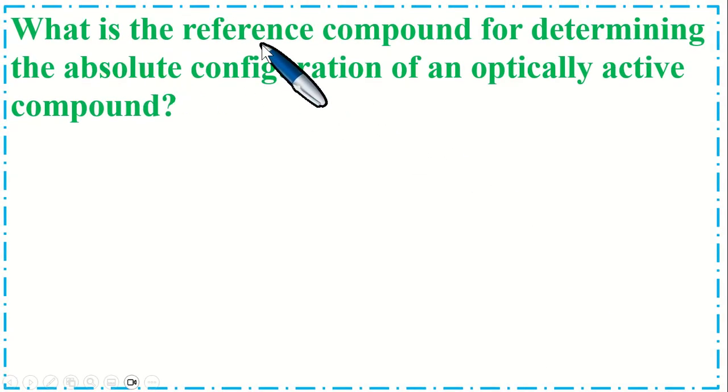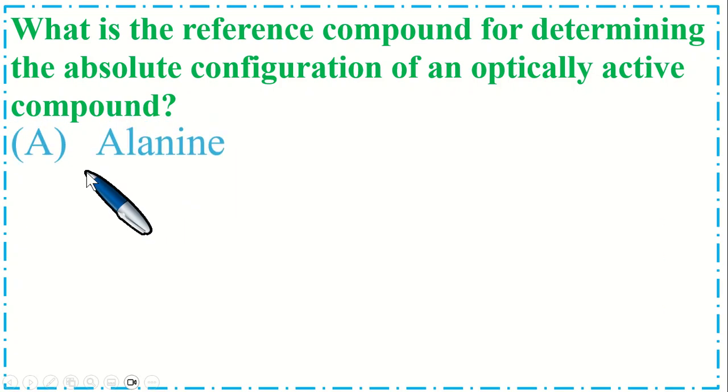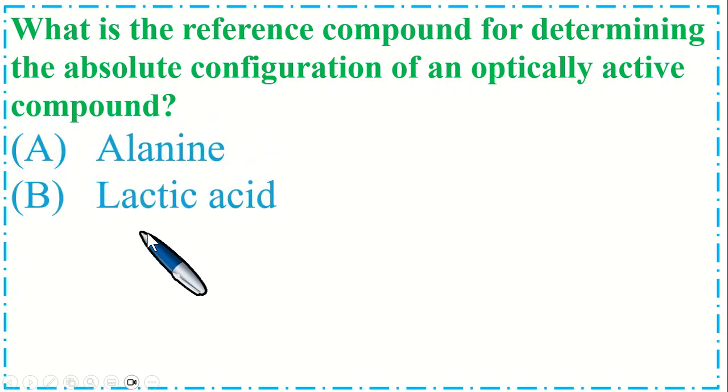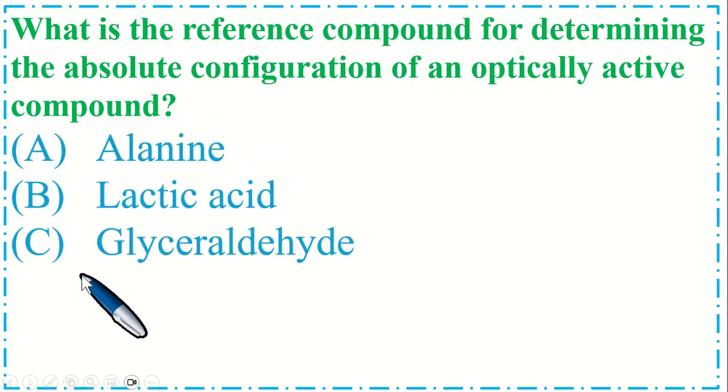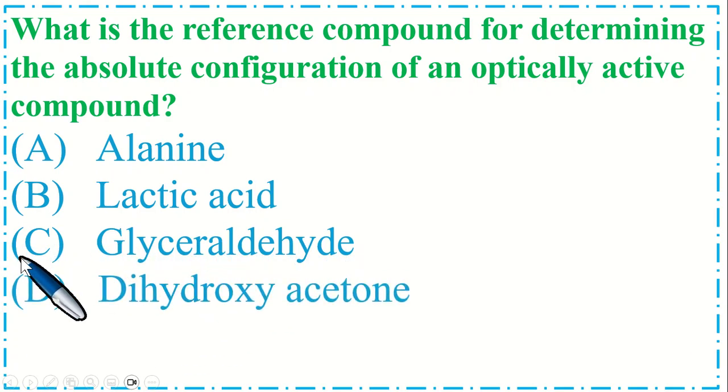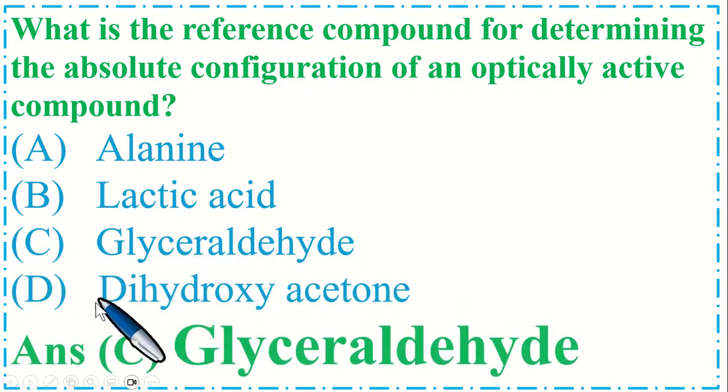What is the reference compound for determining the absolute configuration of an optically active compound? Option A, alanine. B, lactic acid. C, glyceraldehyde. And option D, dihydroxyacetone. So the correct option is C, glyceraldehyde.